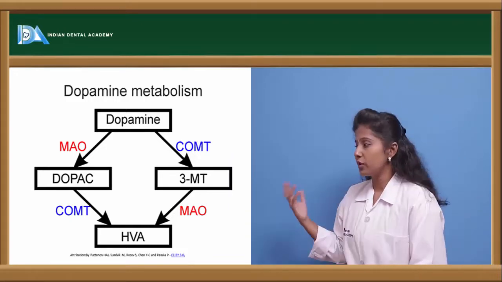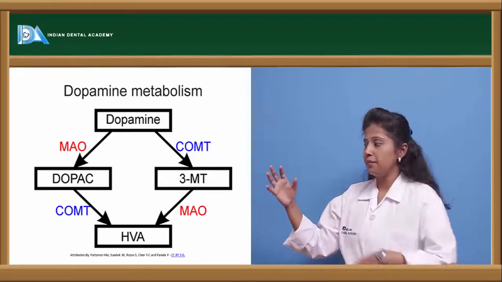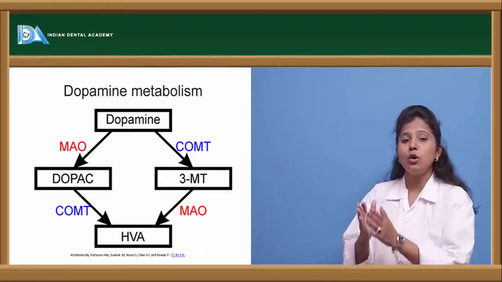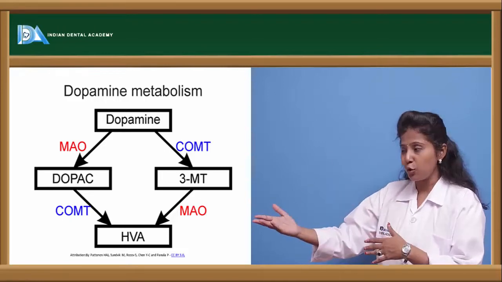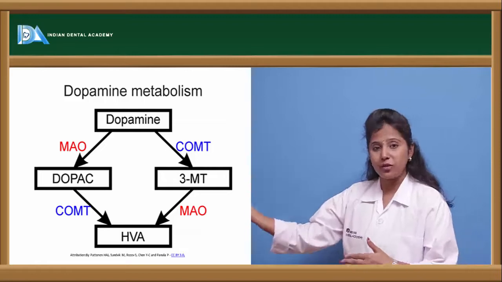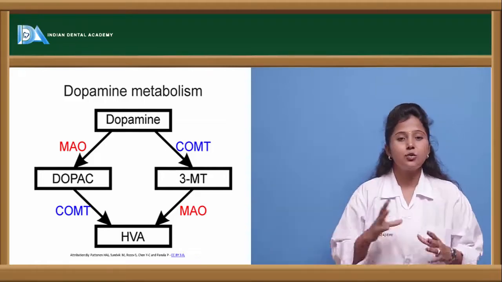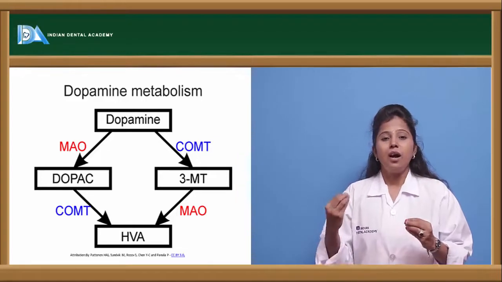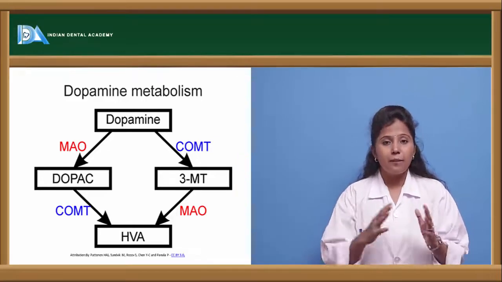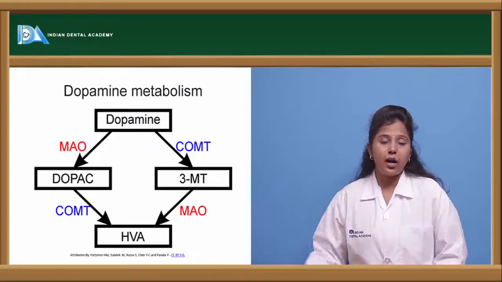When MAO acts on 3-MT, it forms a common compound called HVA. This is one of the end products of dopamine metabolism, and it is excreted out of the body.